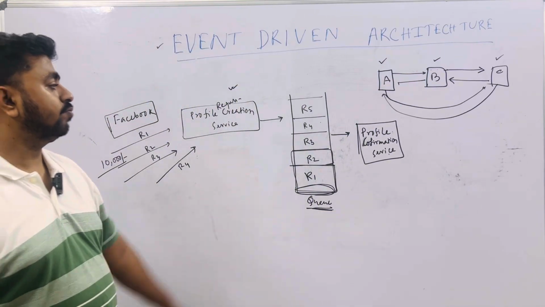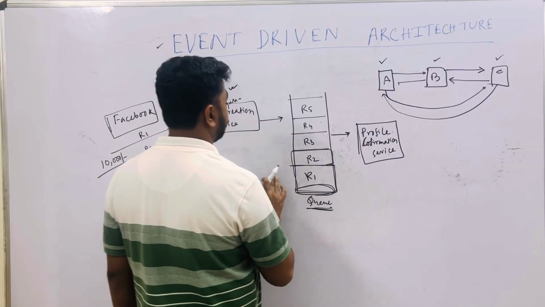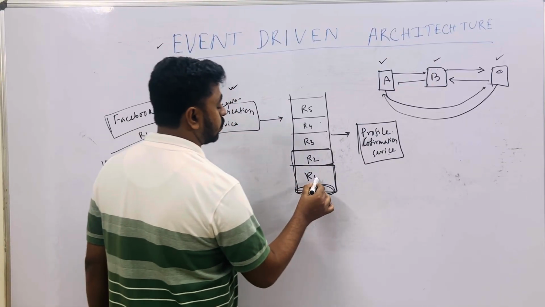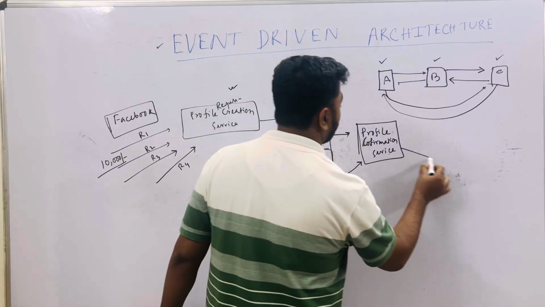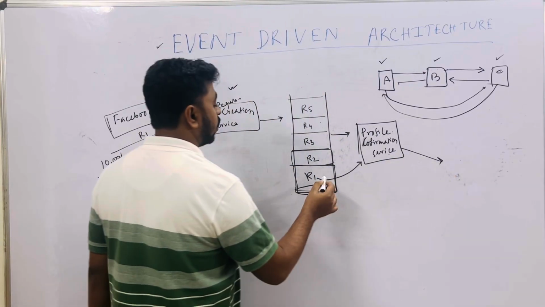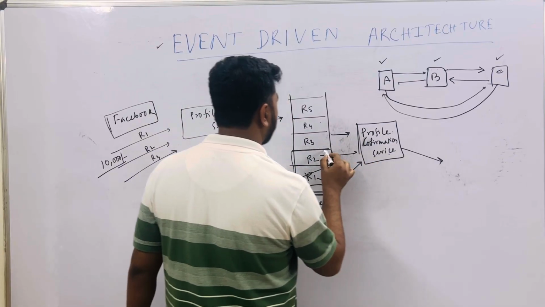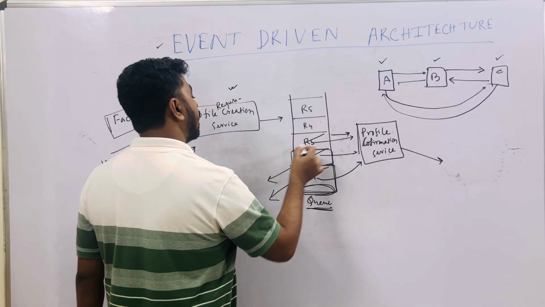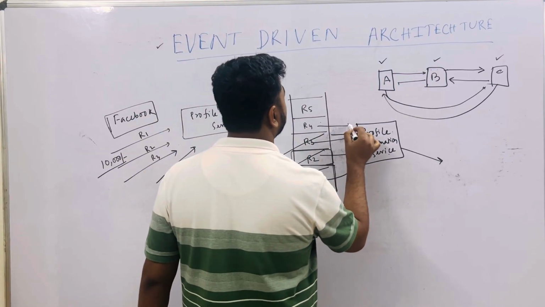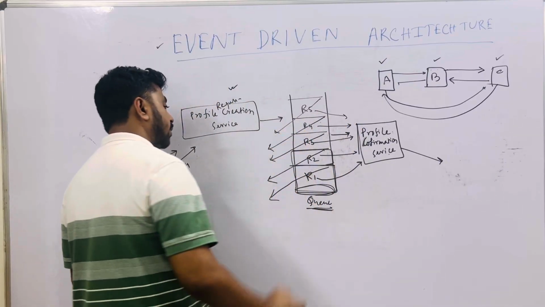What it will do is take requests one by one from this particular queue. Suppose first it took R1 and processed it, right. Then R1 will be popped out, then R2 will go, R2 will be popped out, then R3 will go, R3 completed and popped out, then R4 will go, R4 popped out, then R5 will go, R5 popped out.